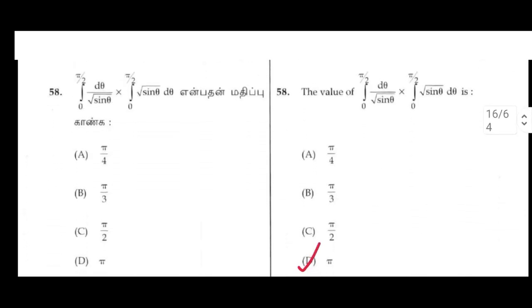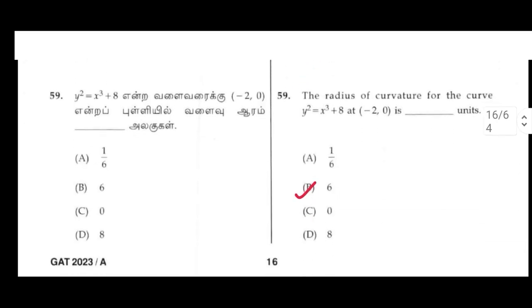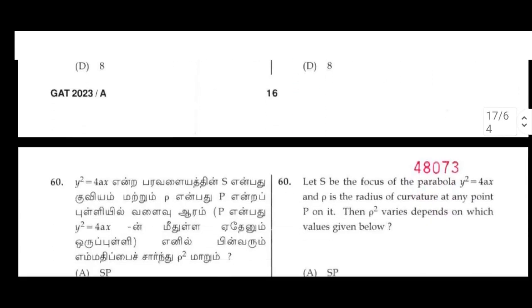58. The value of the integral over 0 to pi by 2 d theta divided by square root of sin theta into the integral over 0 to pi by 2 root of sin theta d theta is D option, pi. 59. The radius of curvature for the curve y square equal to x cube plus 8 at minus 2, 0 is dash unit. B option, 6 units.